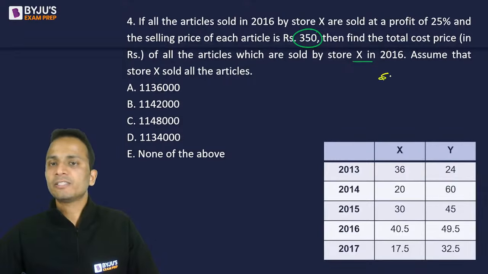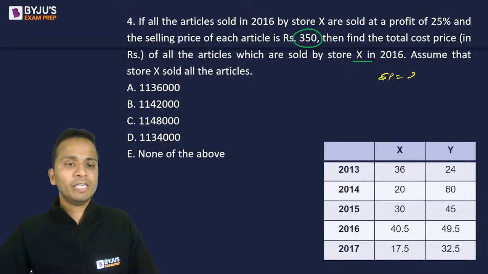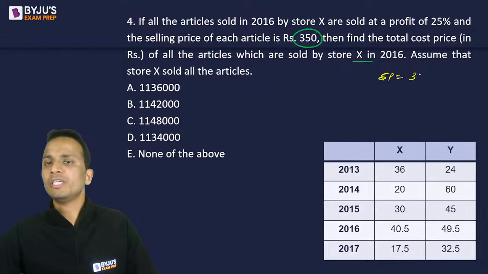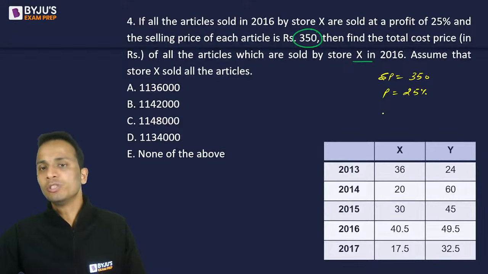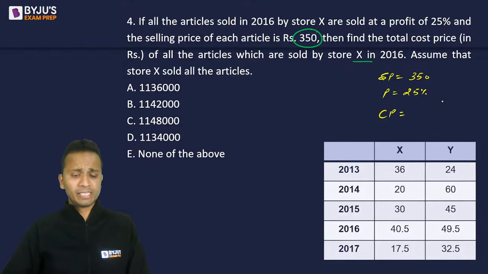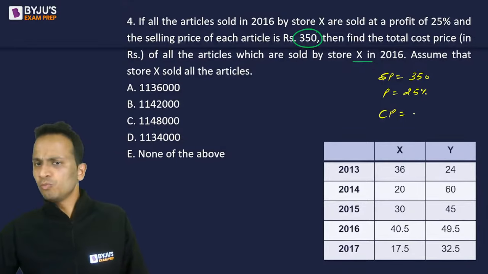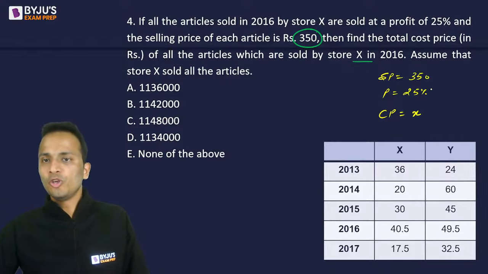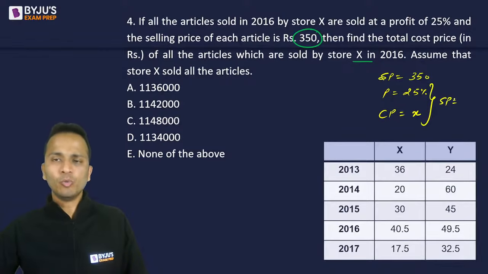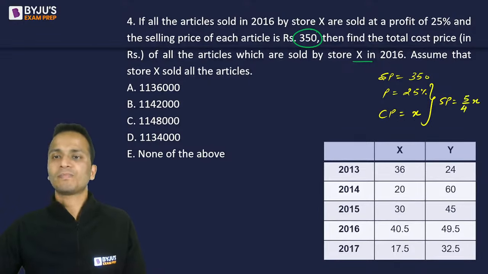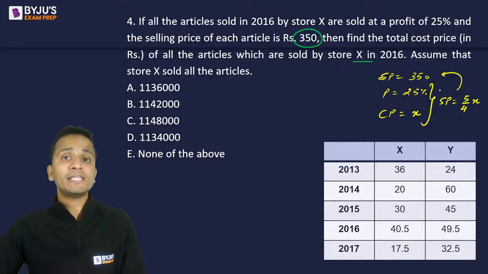Now the first challenge is selling price is given as 350 and a profit percentage of 25% is given. Now using this, we have to find out the cost price. So can you all please give me the value of cost price? Selling price is 350, profit is 25%. So if I assume cost price as X, then selling price will be equal to 25% more than X, that is 5/4X. Okay, and selling price is equal to 350. So 5/4X is equal to 350.